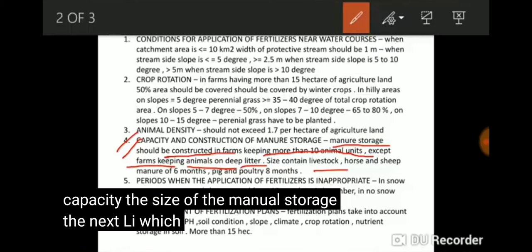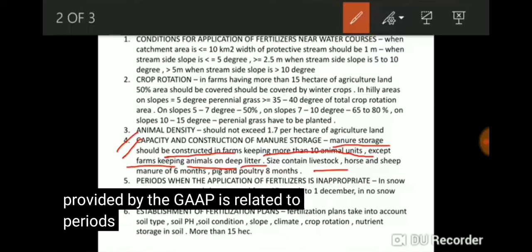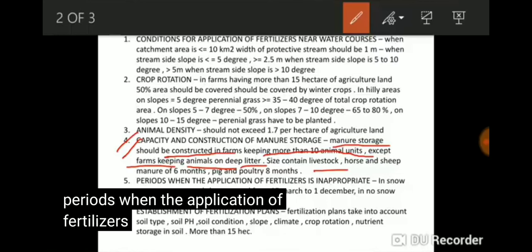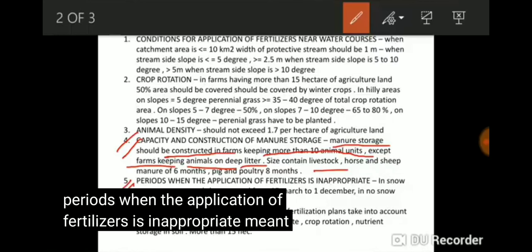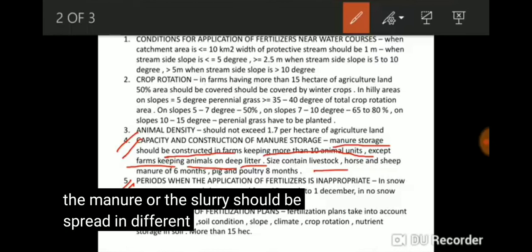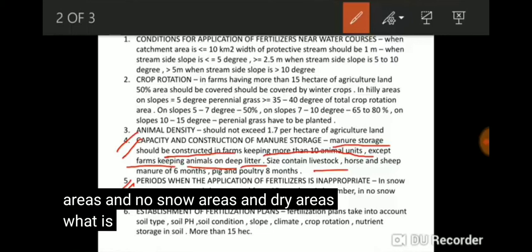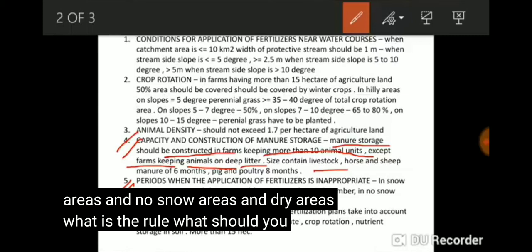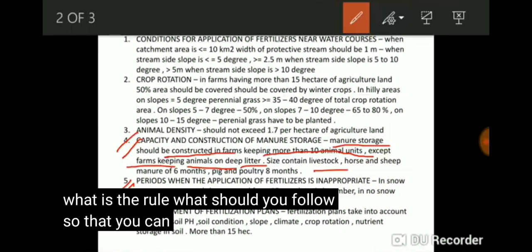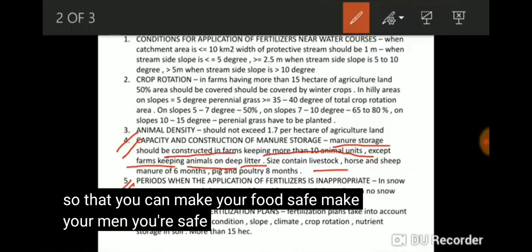Now next, the rule provided by the GAP is related to periods when the application of fertilizers is inappropriate, meaning when the manure or the slurry should be spread in different areas. In snow areas, in no snow areas, in dry areas, what rule should you follow so that you can make your food safe, make your manure safe?